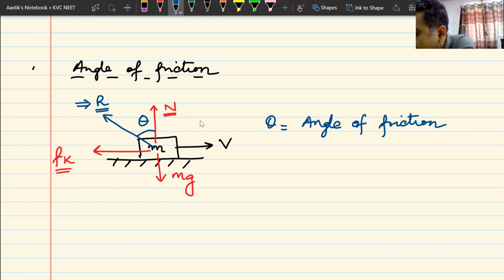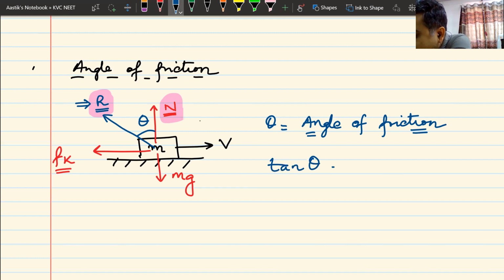So what is the angle of friction? The angle of friction is the angle that the reaction force makes with the normal reaction force. Am I clear? Theta, which is the angle of friction, is nothing but the angle between R, reaction force, and N, normal reaction force. Now, how do you find this angle?